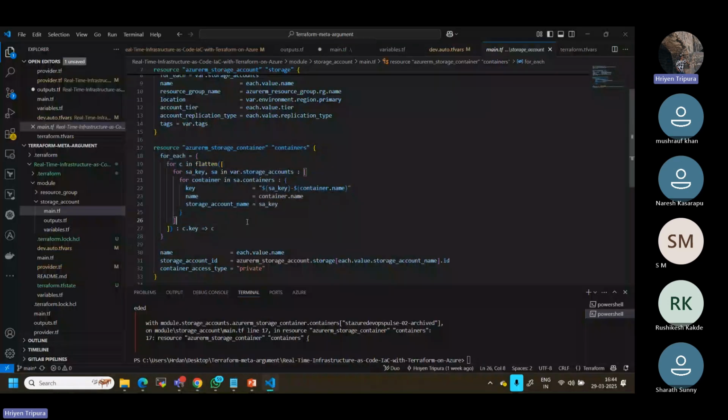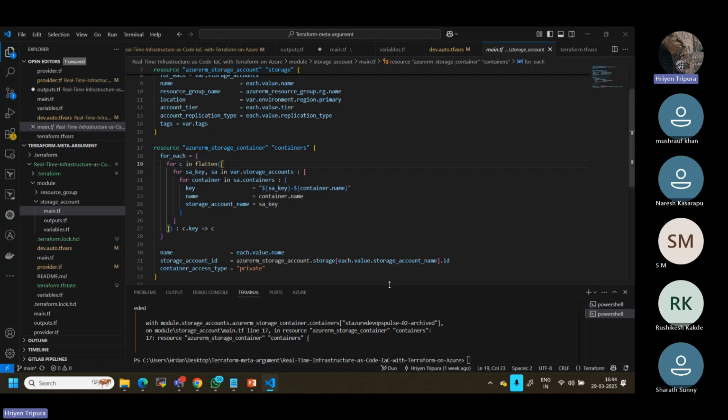So how can you make that, right? This is where we have to use for_each. Not just for_each, why we use it is because we want to map them, right? As part of the instruction, it says that we can map if it's a map or set of strings. In that situation we can use for_each. But the question is, what is this for in flatten, then for sa_key, then sa.name? What is it? You may think this is confusing. Yes, of course. Even I sometimes get confused by this, because this is very advanced. The core is sometimes quite difficult for us to understand.